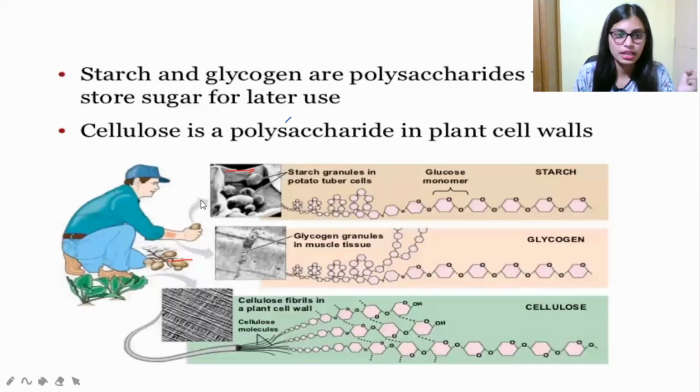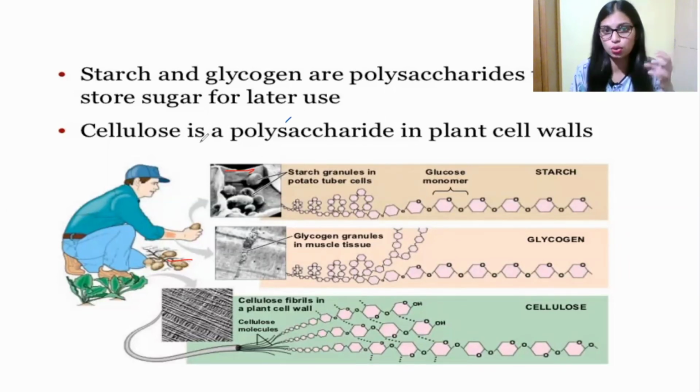As I already mentioned, the major polysaccharides are starch, cellulose and also glycogen. Here we classify three polysaccharides. Starch and glycogen are polysaccharides which store glucose for further use. Cellulose is a polysaccharide which is found in the cell wall.